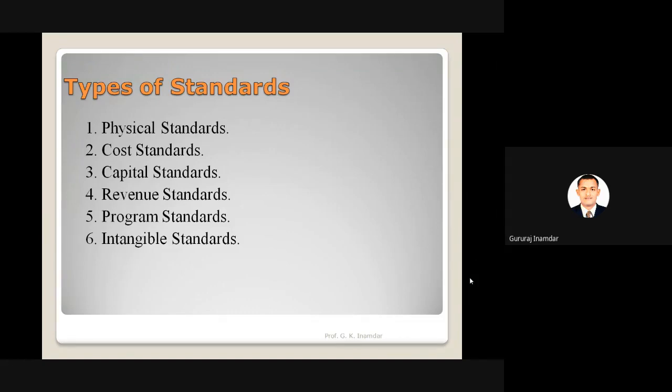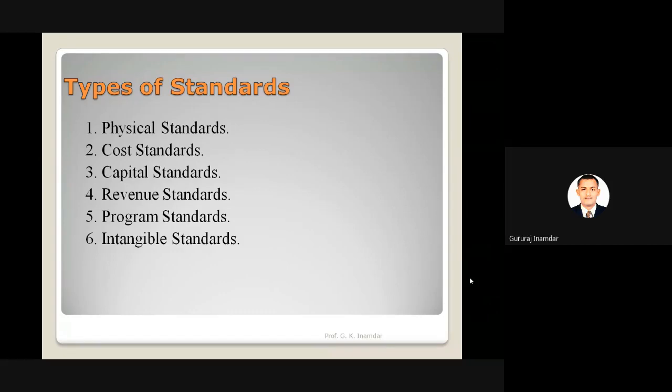intangible standard. Physical standards are length, weight, height, whatever the physical properties are. Cost standard is about the currency we are using. India uses rupees, America and western countries use dollars. According to the cost standard, that is the second type of standard. Now capital standards: according to capital or fund, that standard may be there.